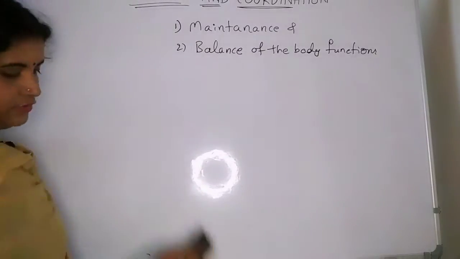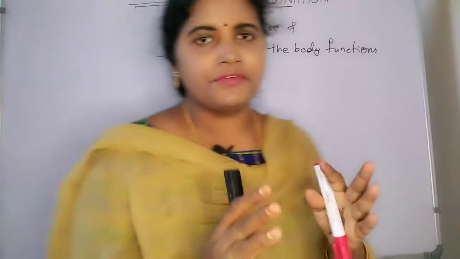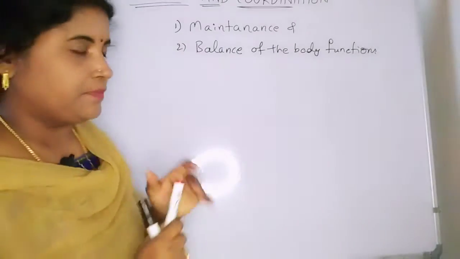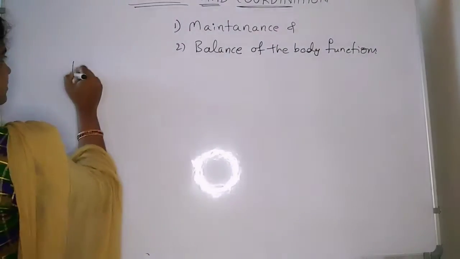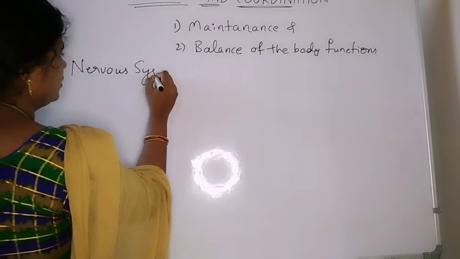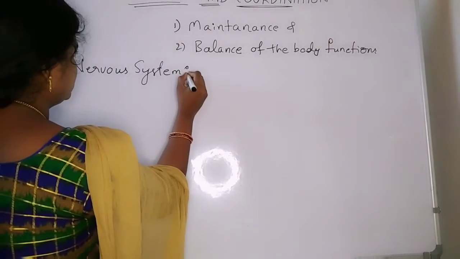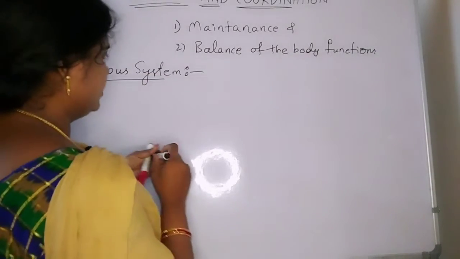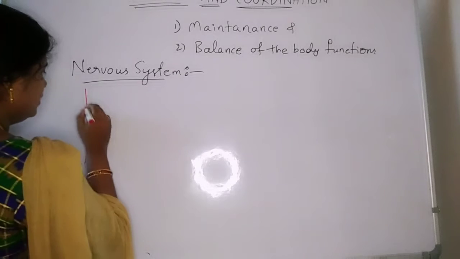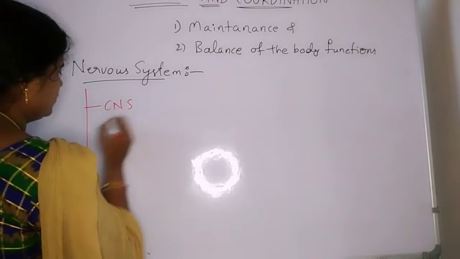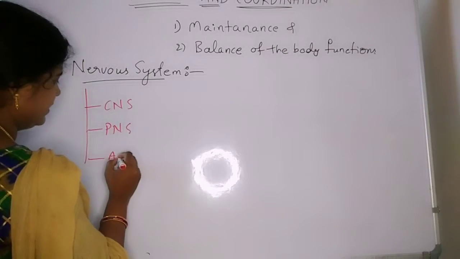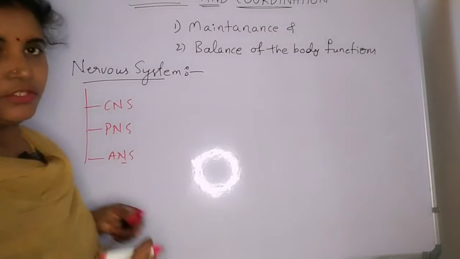Here the nervous system we are going to divide into three types. Write along with me. The nervous system is mainly divided into three types: CNS, central nervous system, PNS, peripheral nervous system, and ANS, autonomous nervous system.